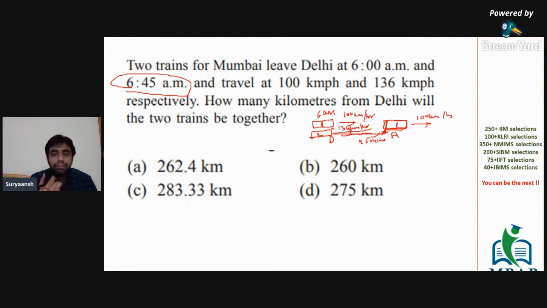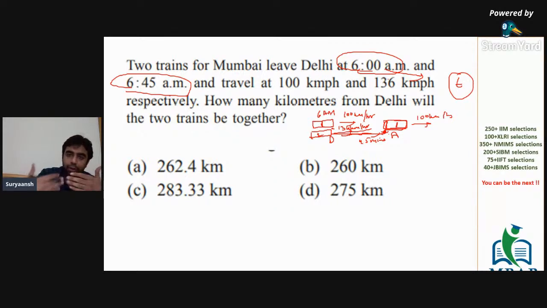Okay, so let's say the time that it takes for the two trains to be together is t for the first train, which leaves at 6 a.m. Let's say after t hours from 6 a.m., both the trains are together.